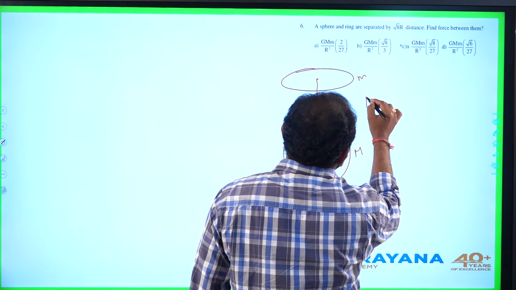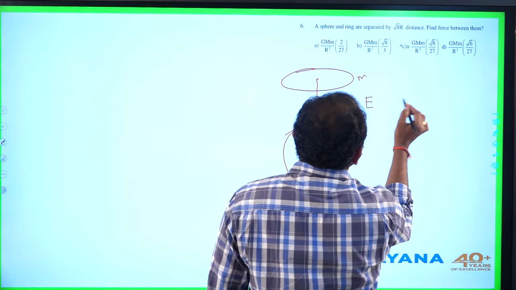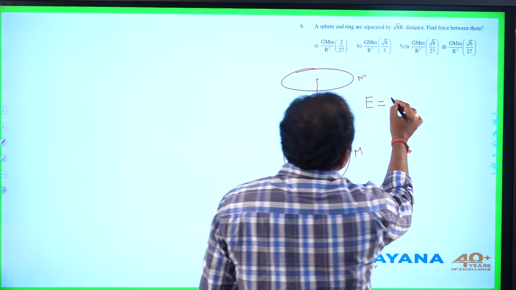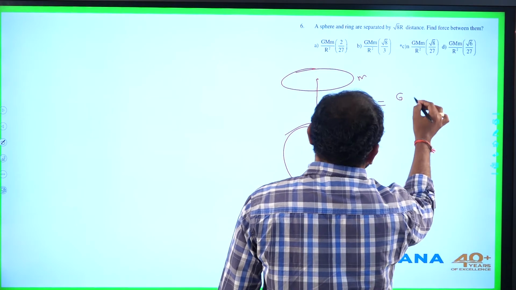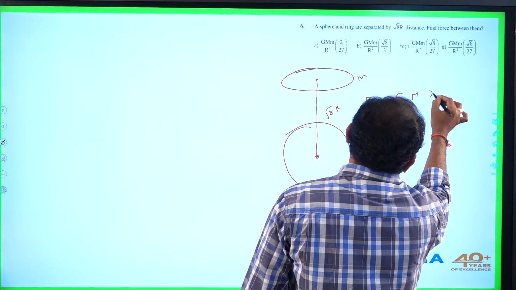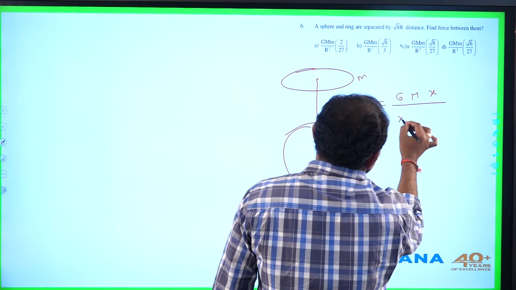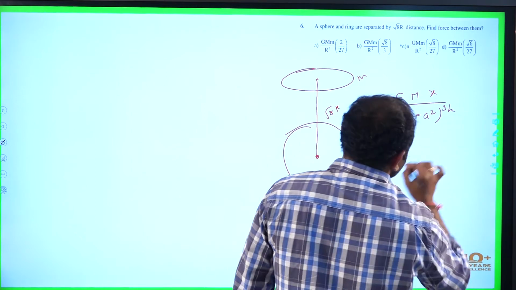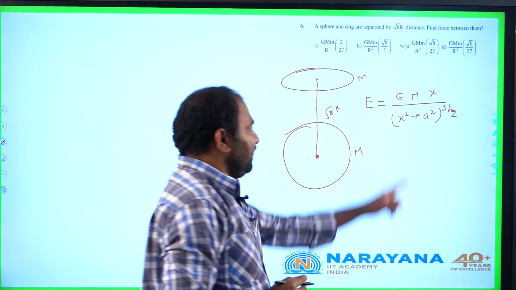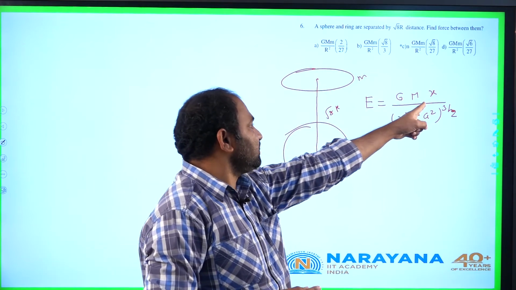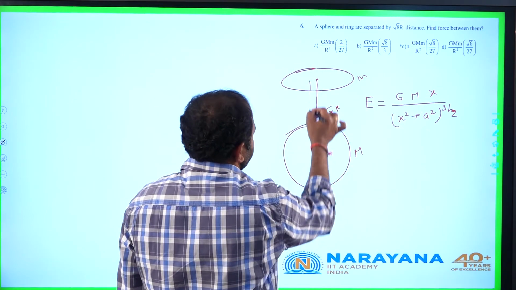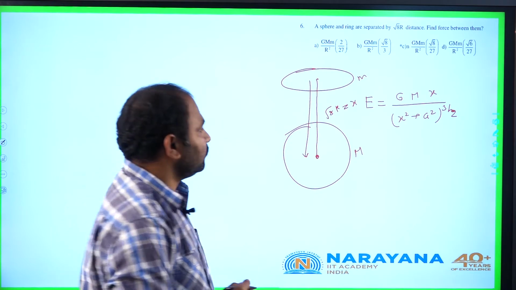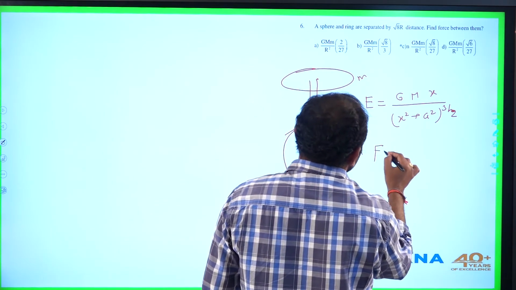The general expression for the electric field or gravitational field due to a ring at a distance x from the center along its axis is G m x by (x square plus a square) whole power 3 by 2, where a is the radius of the ring and x is the distance of the point from the center. For example, in this case x is nothing but root 8 r. Let us substitute these values. Now the force experienced by